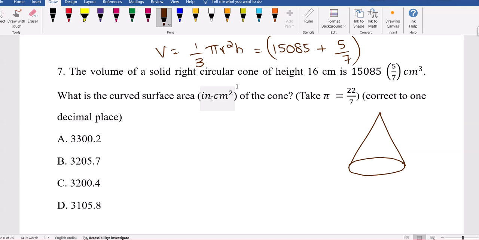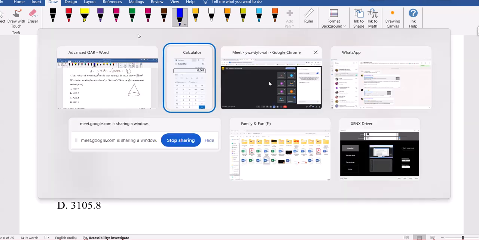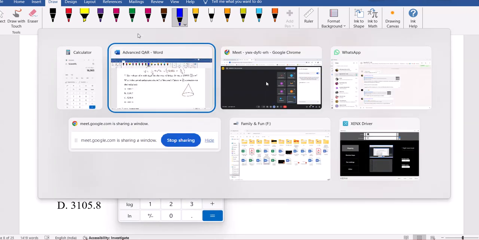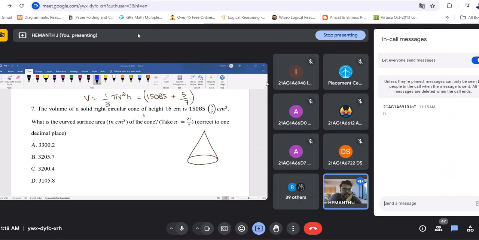Now they are asking the curved surface area. So for a cone, what's the curved surface area? Area and volumes, definitely people can expect a question. Don't take the bottom one, pi r square, don't write.